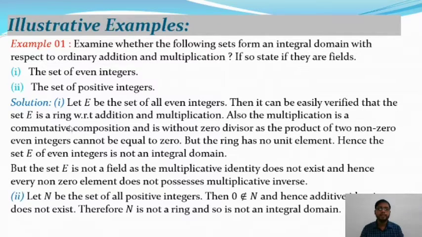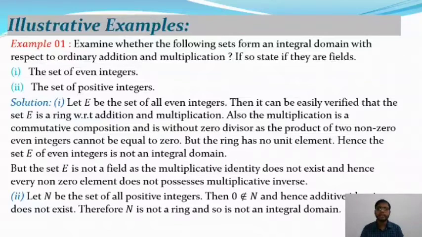Let E be the set of all even integers, then it can be easily verified that the set E is a ring with respect to the addition as well as multiplication. So (E, +) is abelian and (E, ·) is a semigroup, where 0 is the identity element and every element has an inverse with respect to addition.